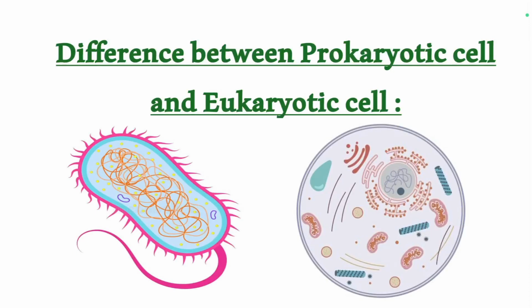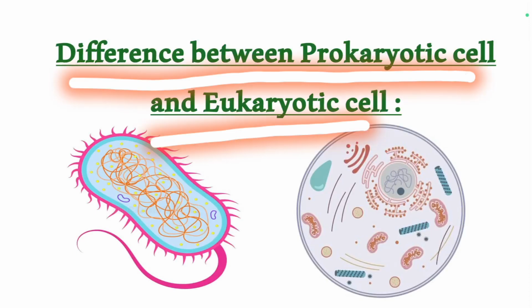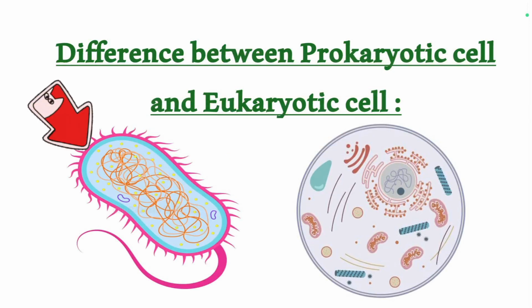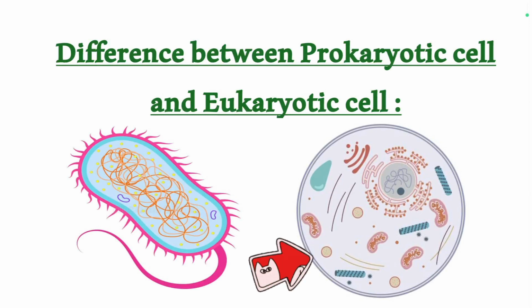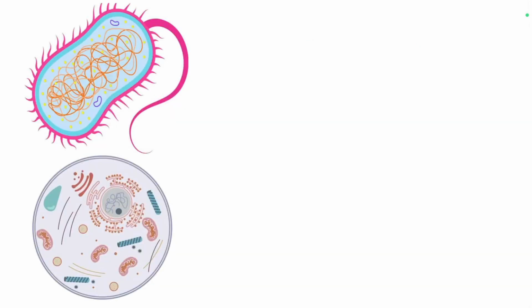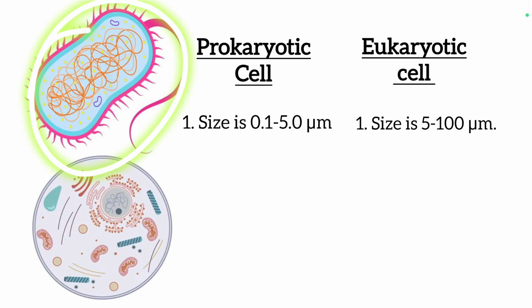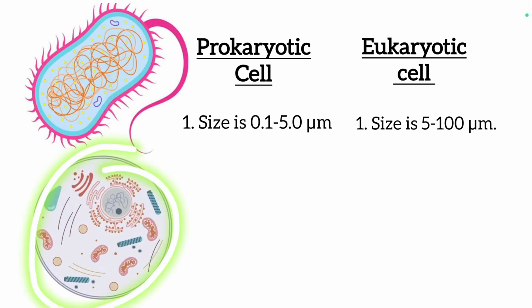Let's take a quick look at the difference between prokaryotic cell and eukaryotic cell. Prokaryotic cells are the most primitive type of cells, and later the eukaryotic cells evolved with more developed and advanced features. So, the first difference between these two cells is prokaryotic cells are much smaller in size than eukaryotic cells. Prokaryotic cells can range in size from 0.1 micrometer to 5 micrometers, and eukaryotic cells can range in size from 5 to 100 micrometers.